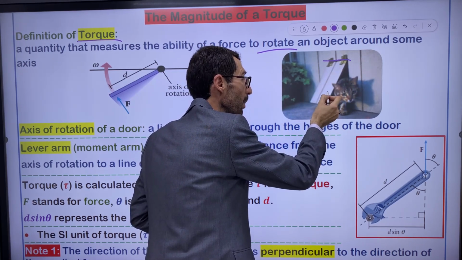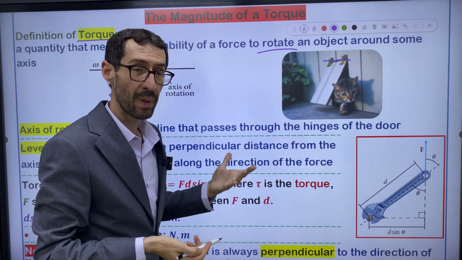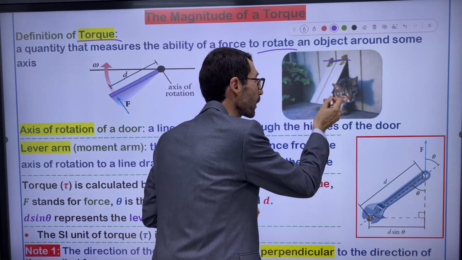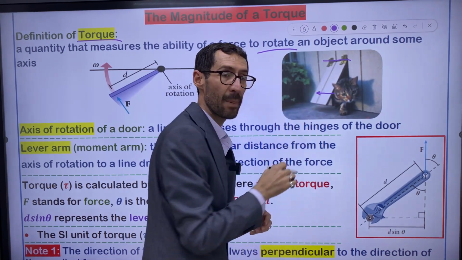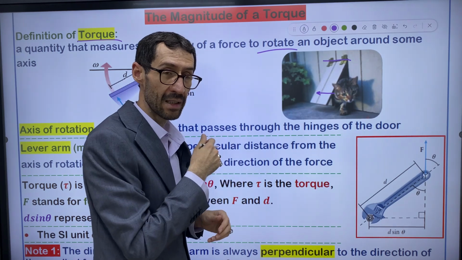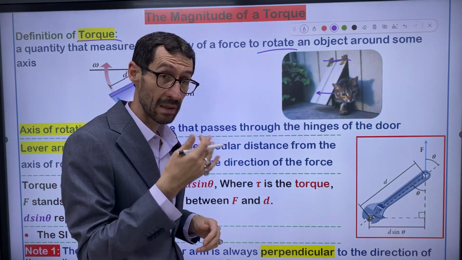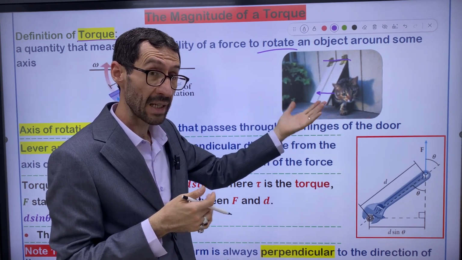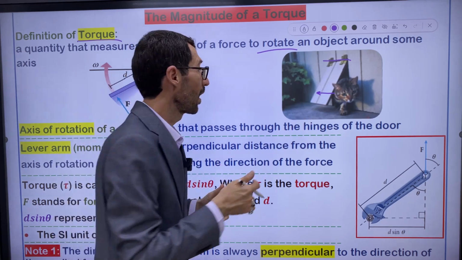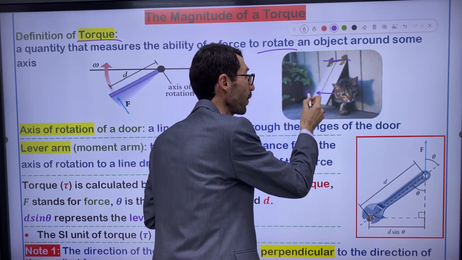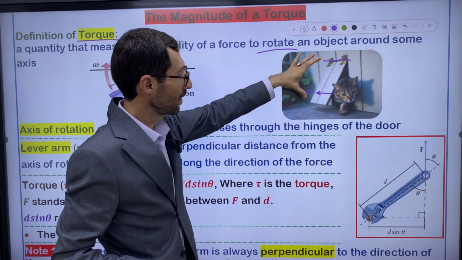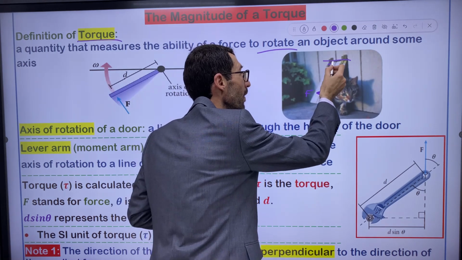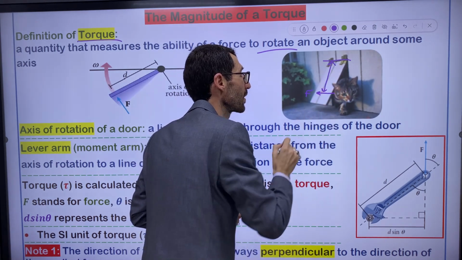The pet, for example, by its nose or its head, or any part of its body, exerts force on the door, and the cat flap door can open and close, right? And the cat can enter and exit by means of a force. So force acts on a door from a particular position, from a particular distance.